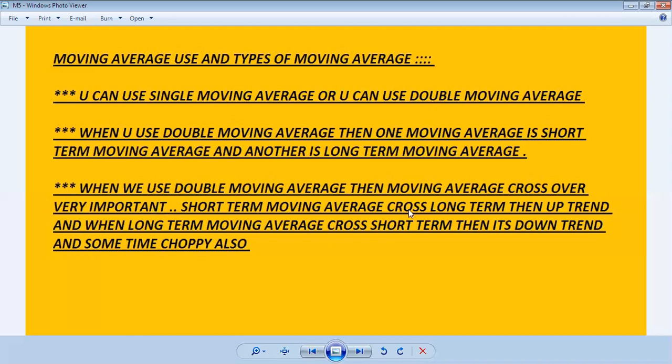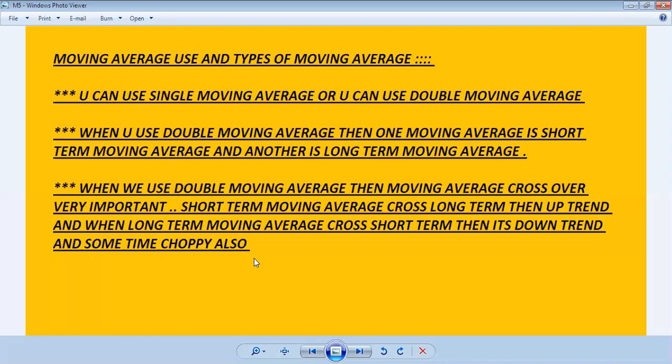When the short-term moving average crosses above the long-term, it's an uptrend, and when the long-term moving average crosses above the short-term, it's a downtrend. And sometimes it also shows the choppy trend. If the short-term and long-term moving averages cross each other regularly, then a choppy trend is happening. So the double moving average is very important when we discuss the moving average.